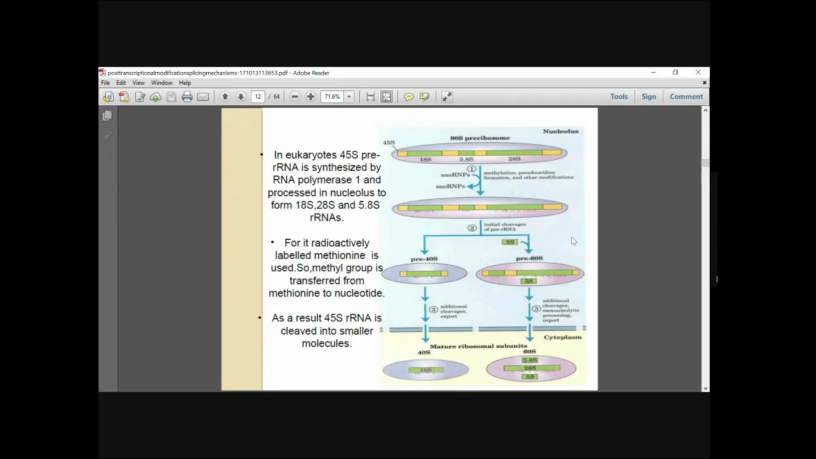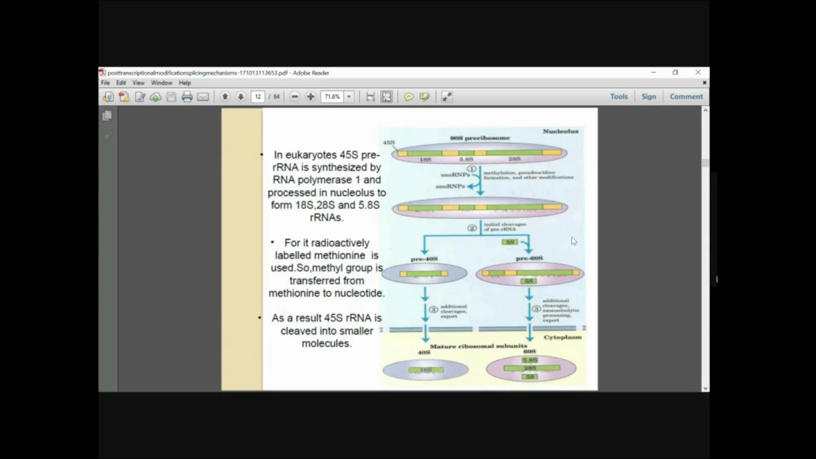In eukaryotes, 45S pre-rRNA is synthesized by RNA polymerase 1 and processed in the nucleolus to form 18S, 28S, and 5.8S. So you can see the 90S pre-ribosome is made up of 18S, 5.8S, and 28S. This is synthesized from the 45S pre-rRNA. For this, radioactively labeled methionine is used, so the methyl group is transferred from methionine to the nucleotide. As a result, 45S rRNA is cleaved into smaller molecules.